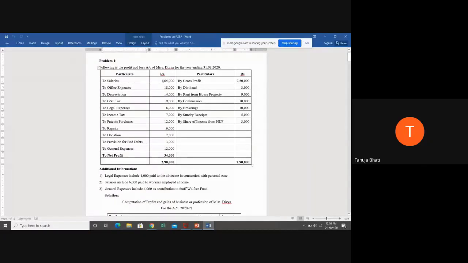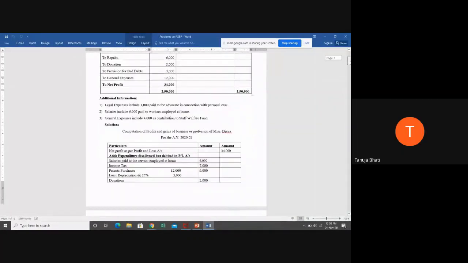So how much do we have to give effect to this? Out of 1,65,000, 6,000 relates to personal expenditure, which will be disallowed, which will not be allowed to be debited to the P&L account. So how much will be allowed? Only 1,59,000. Did you all understand the adjustment or the treatment of salaries? Yes, ma'am.